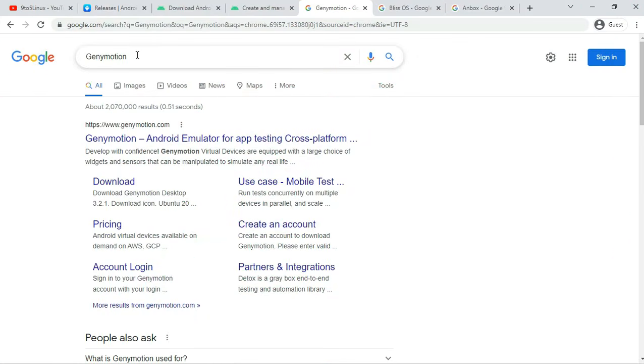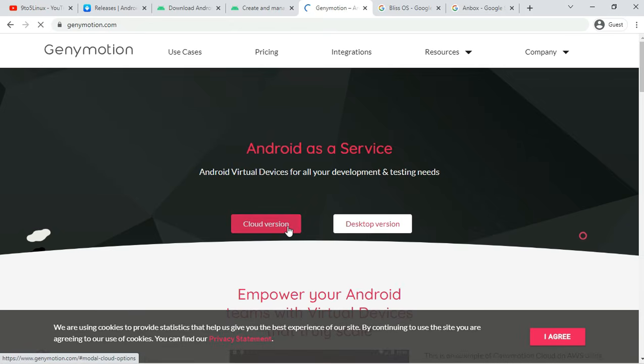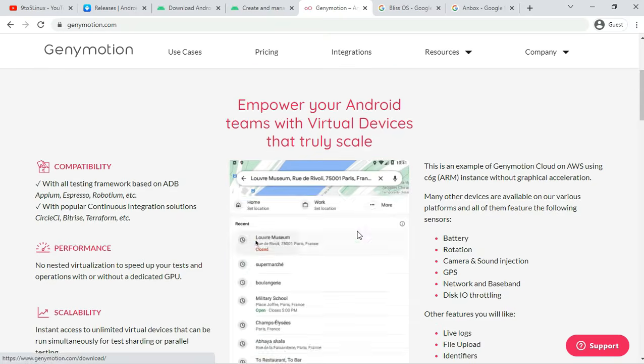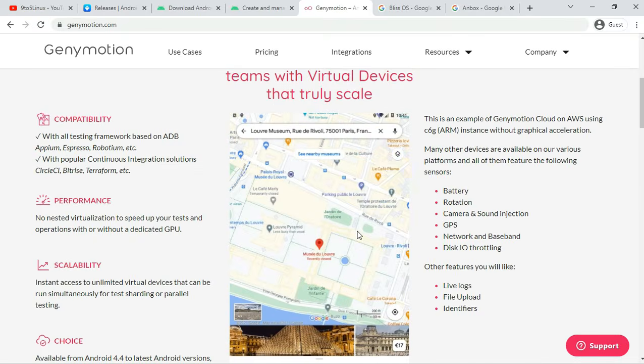Number 3. Genymotion. Pricing: Desktop starts at $136 per year. Cloud service starts at $0.5 per minute for PaaS and $0.05 per minute for SaaS.